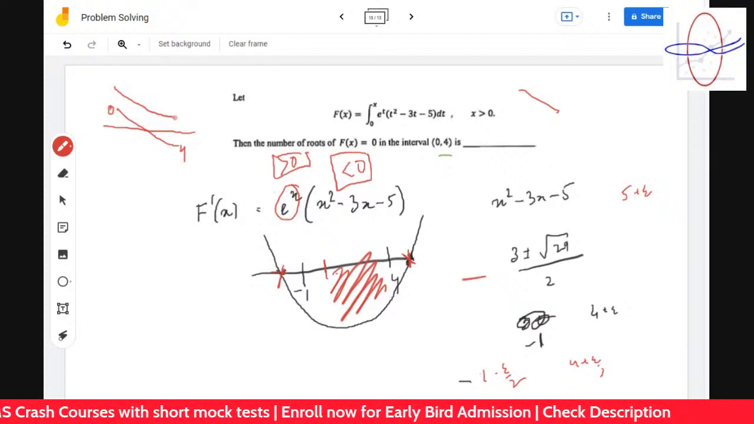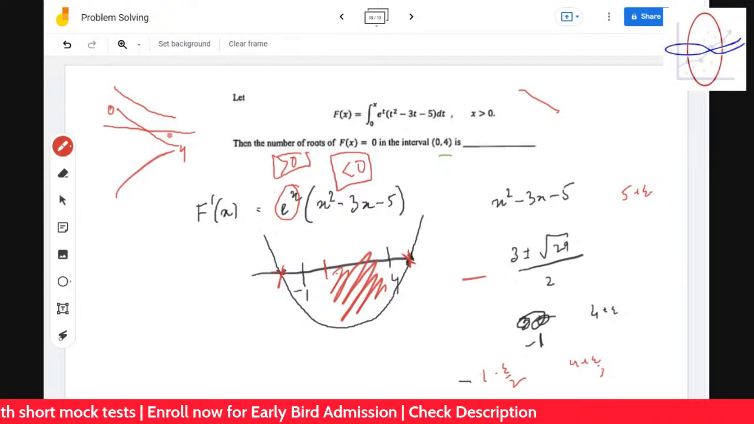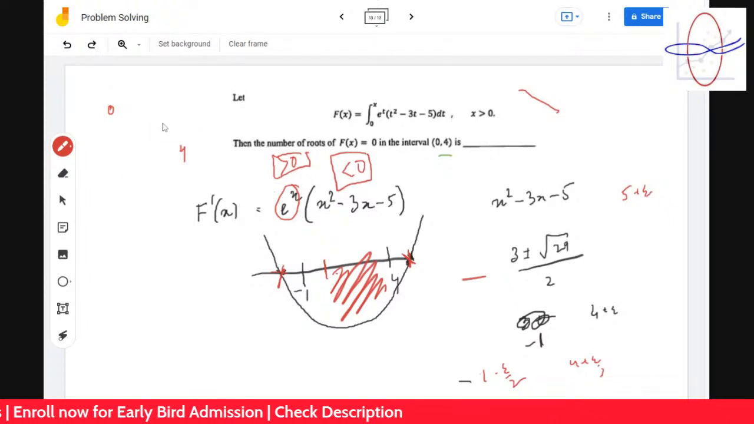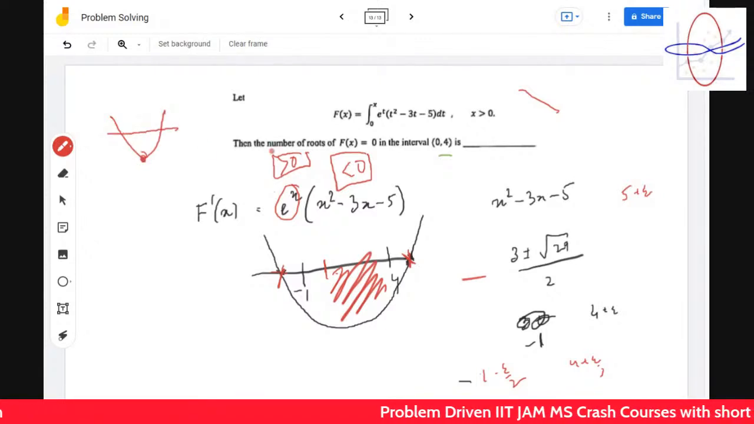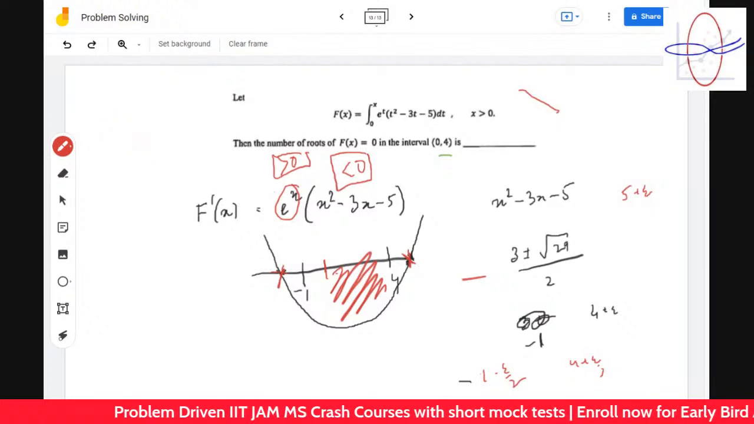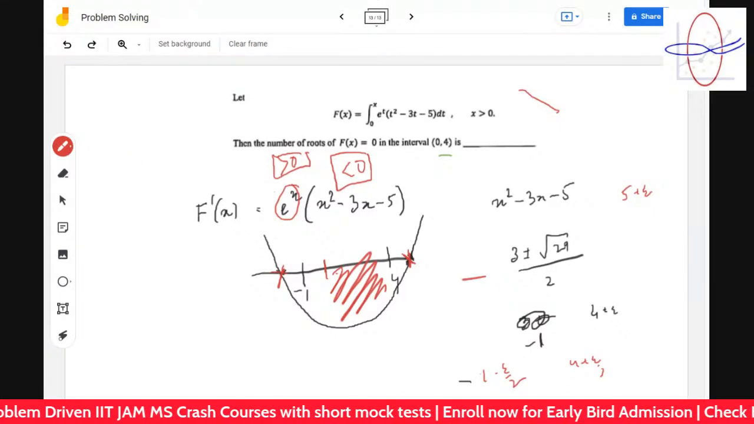Whether it's above the x-axis or below the x-axis or cutting the x-axis once, you have to check. Why is it exactly one root? If it had two roots, somewhere in between f dash would be 0 by Rolle's theorem, which is not possible over here. So it will always have at most one root. Did you understand, Suryanshi?